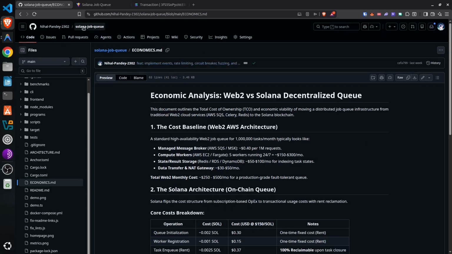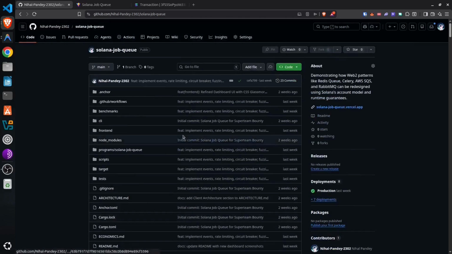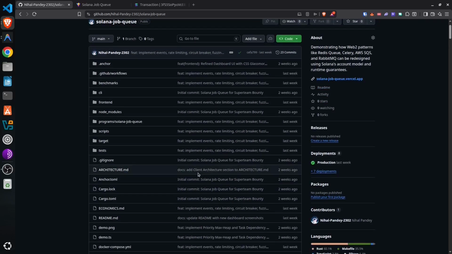Let me just go back to the repo. As you can see right here, we have programs, tests, benchmarks, and the GitHub workflow. The code base is production grade end-to-end: an Anchor program with 8 instructions, a full CLI client, a React dashboard, a property-based test proving the max heap invariant holds across 50 random priorities, a load benchmarking suite, CI/CD on GitHub Actions, and Docker for local dev.